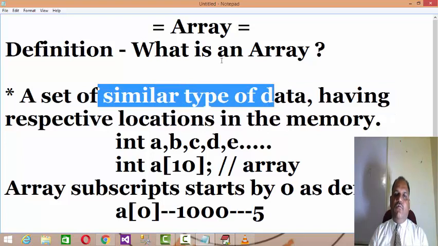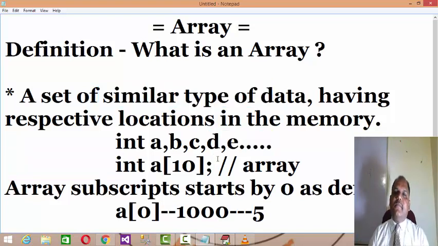What is an array? Whenever you want to make a collection, whenever you want to deal with larger data, you have to declare an array. I had already given you a simple example. If you want to store 10 different integer values, instead of going for 10 separate integer variables, it's a better idea to declare an array of 10 subscripts.